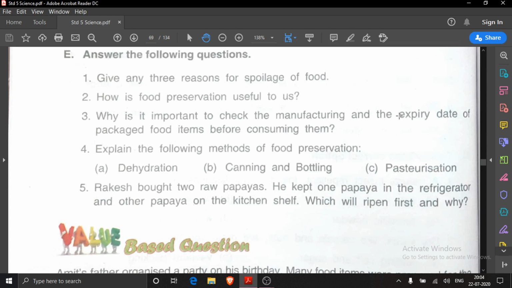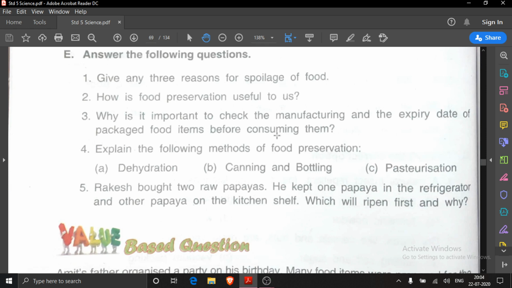Why is it important? Because we can write, it is important to check the manufacturing and the expiry date of packaged food items before consuming them, because expired food items may contain bacteria and fungi and we may fall ill if we consume them. Understood?